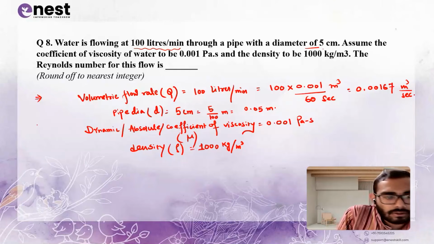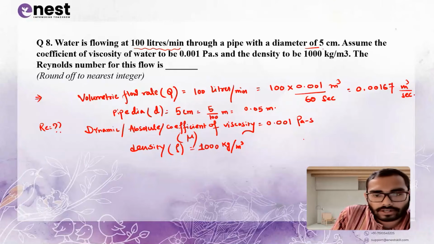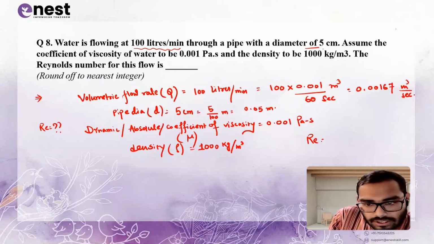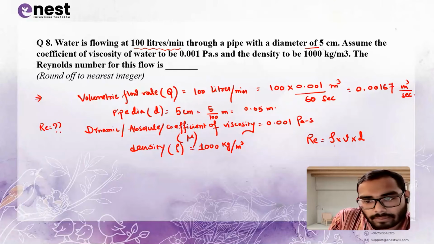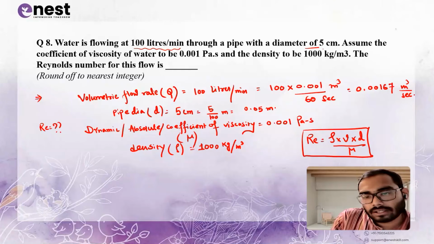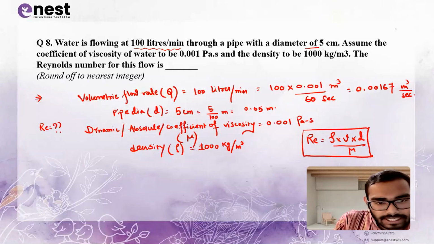Now we have to find out what is Reynolds number. So what is the thing we already know? We already know Reynolds number is inertia force by viscous force, that can be denoted as rho into velocity into diameter of the pipe upon coefficient of viscosity, right? This is the basic formula. Everything is given apart from the velocity.